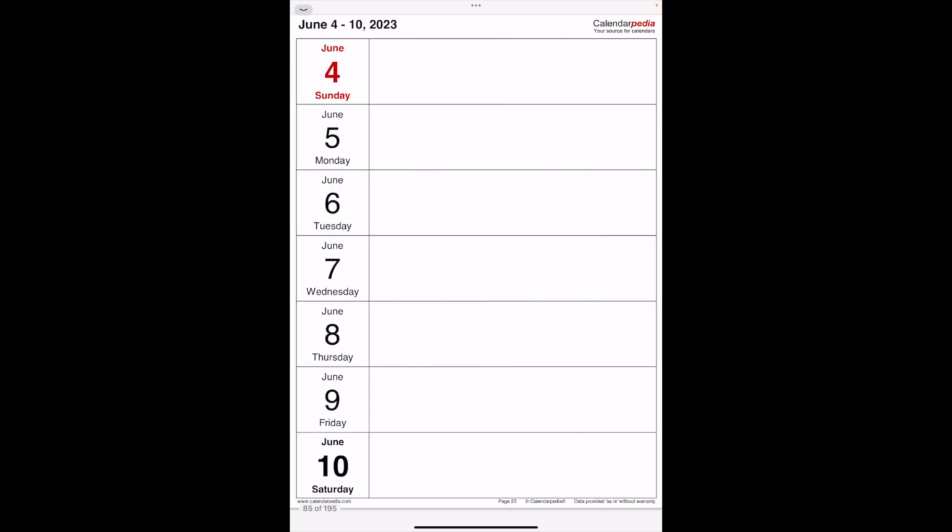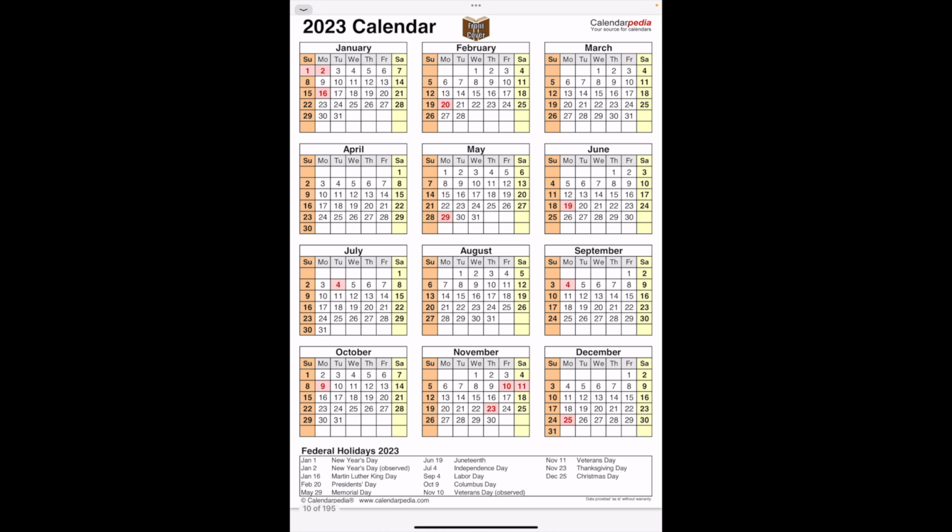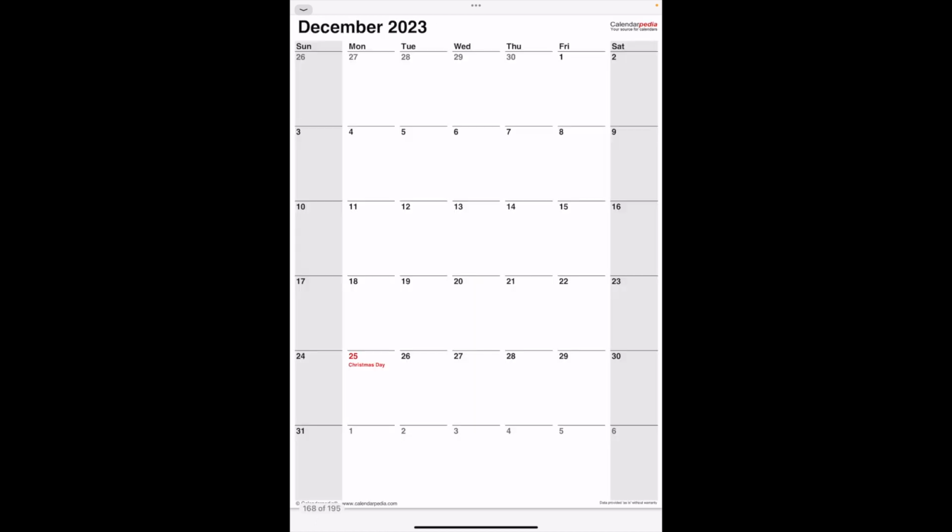And then I can click into each of those or tap into each of those and see the week for each of those weeks within June. Tapping on 2023 takes me back to the annual view. Going into December, it functions pretty much the same. The only difference is when I get to the last week of December, I'll click on or tap on December 31st. And we not only end December, but we start January of 2024.